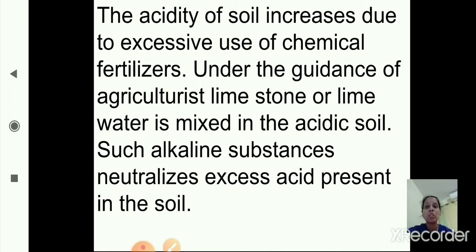By adding limestone or lime water, under the observation of the agriculturist. Such alkaline substances neutralize the excess acid present in the soil.